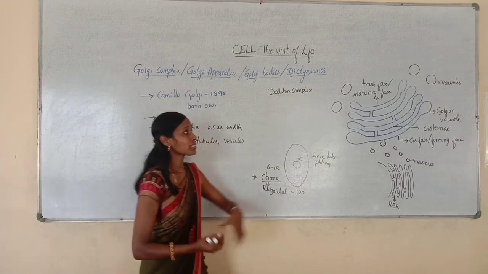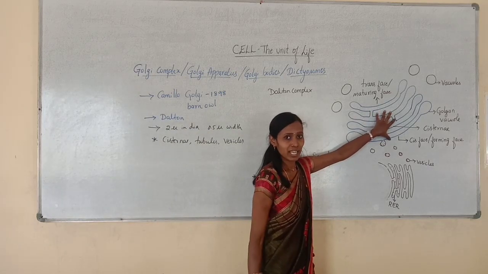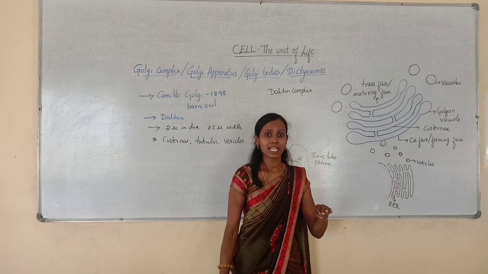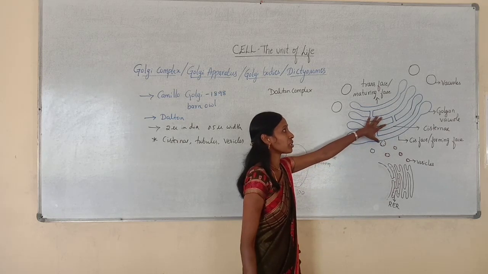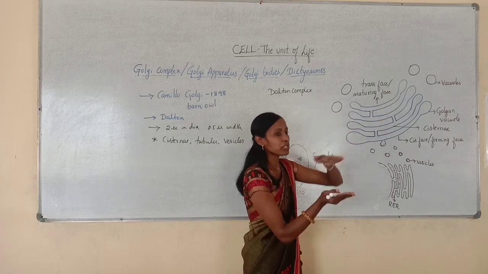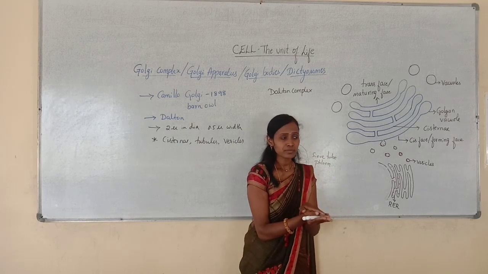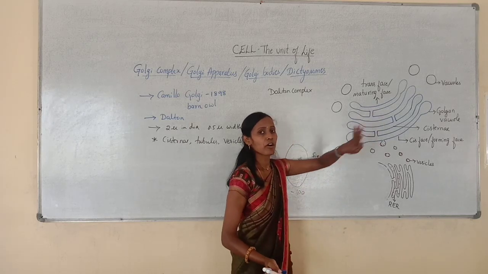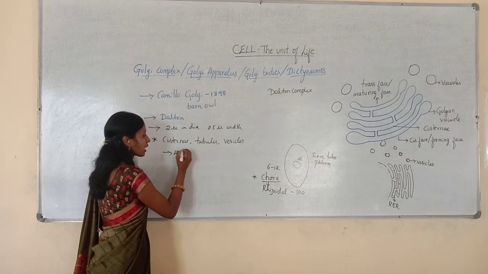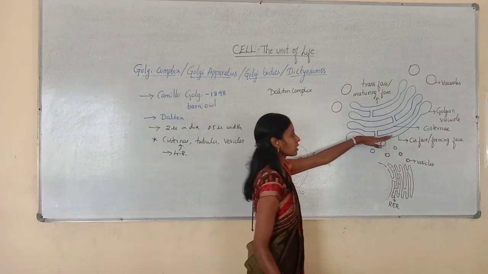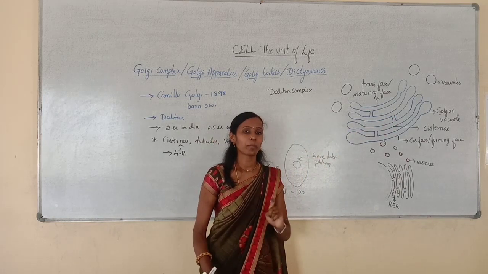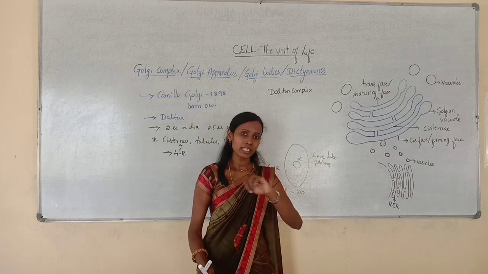Cisternae are many disc-like or sac-like structures, and usually they are flat. The many flat disc-like or sac-like structures are arranged in parallel bundles. See, these are the disc-like structures arranged in parallel bundles. One Golgi complex may comprise 4 to 8 cisternae. Here each one is called a cisterna. Here we can find the 4 cisternae. Usually in a Golgi complex, the cisternae vary from 4 to 8.